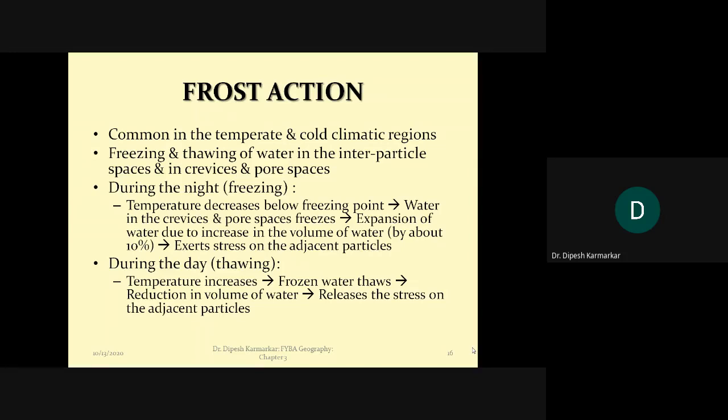Pores are holes. Some rocks are porous, some rocks have holes. So water may enter into those pores also, and crevices are like cracks.